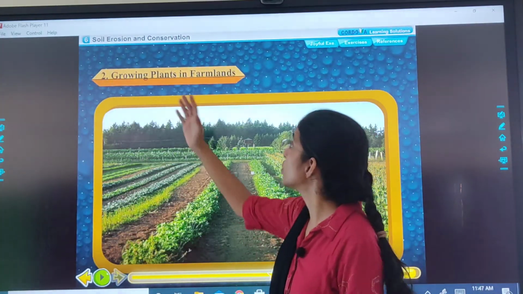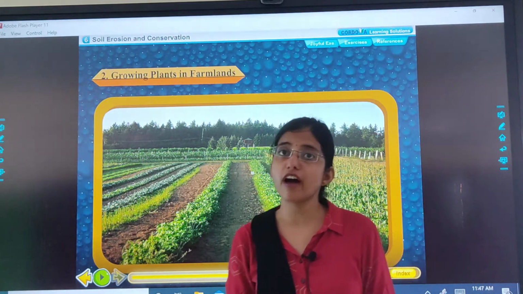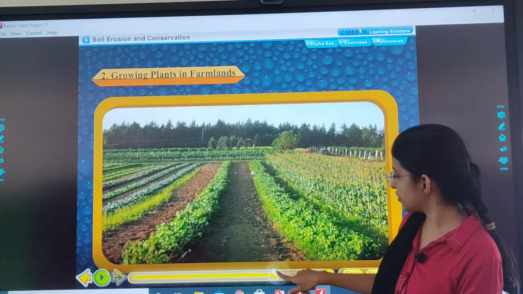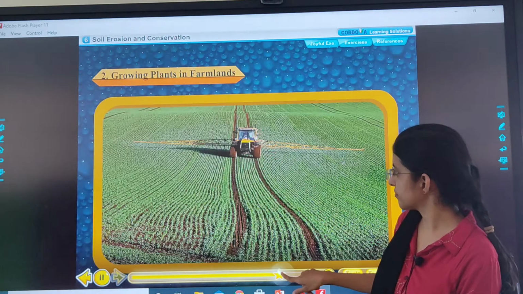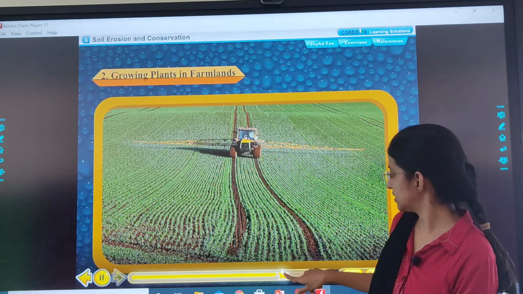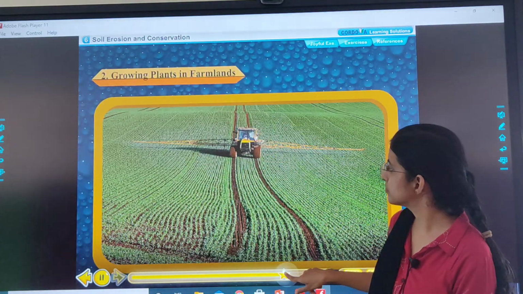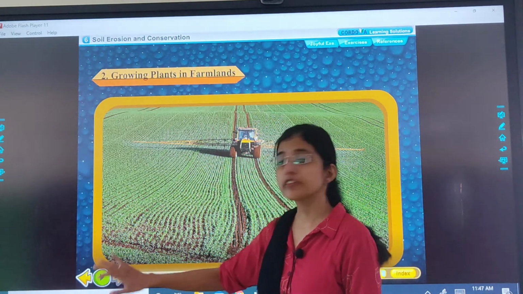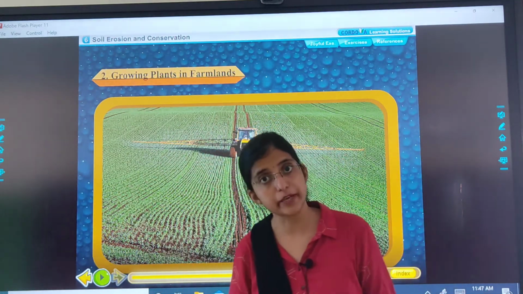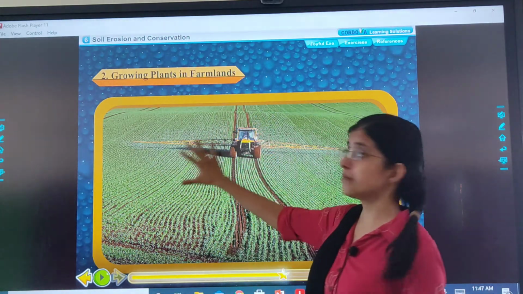Now comes growing plants in farmlands. What do we mean by farmlands? See the picture. What do you get? You will get the idea. What are farmlands? See all the pictures. See children, farmland is a land which is used for farming. जिसमें हम खेती करते हैं उसको हम कहते हैं farmland.